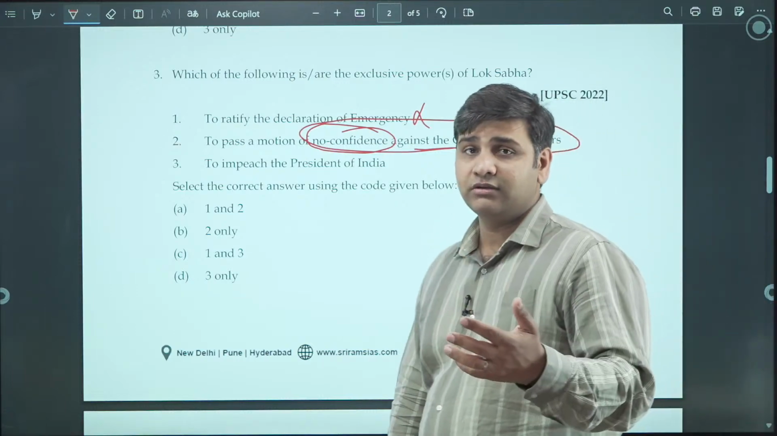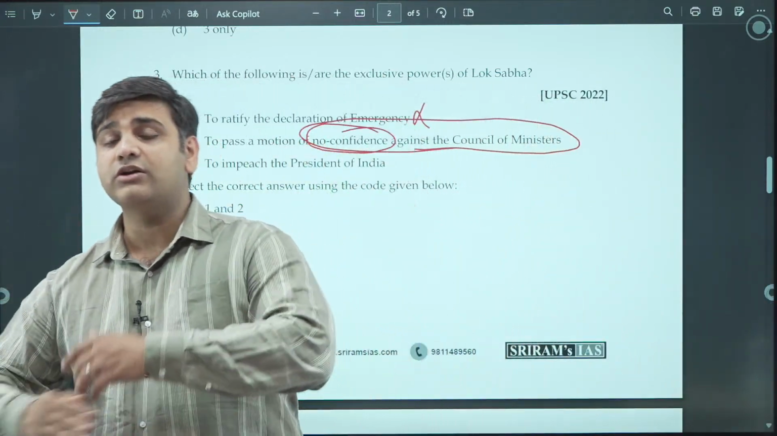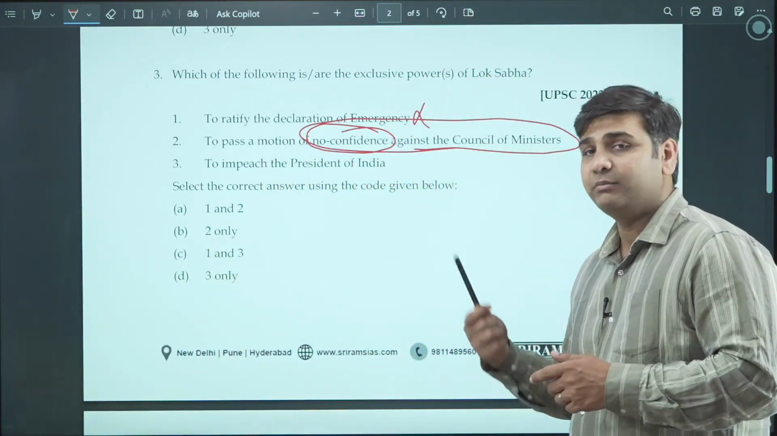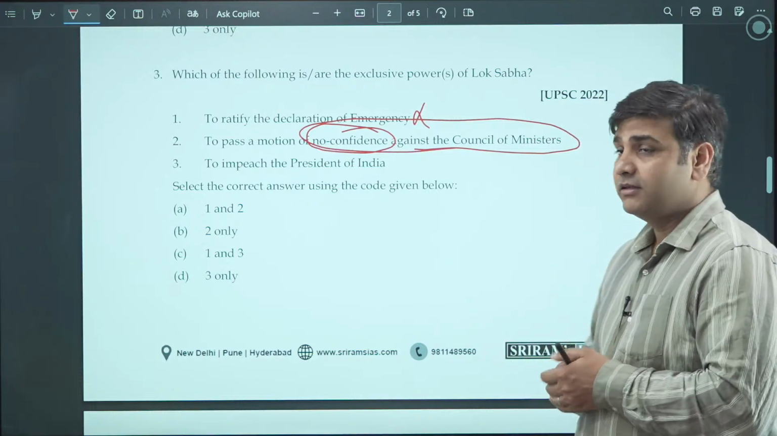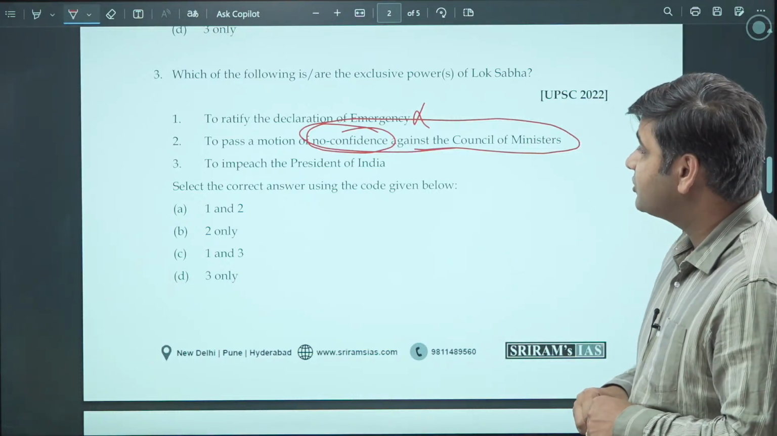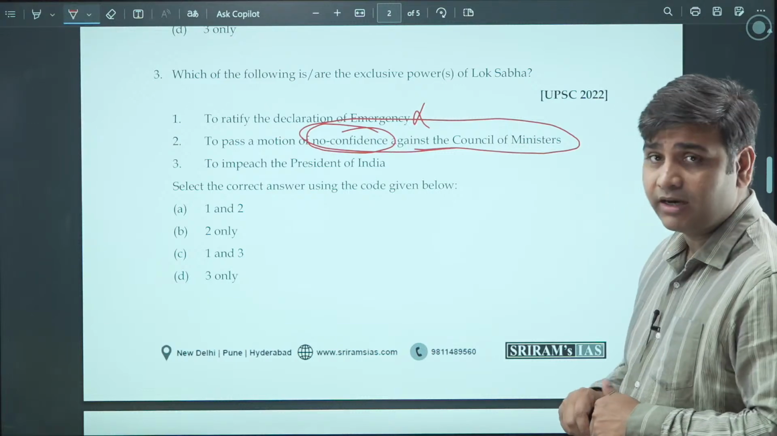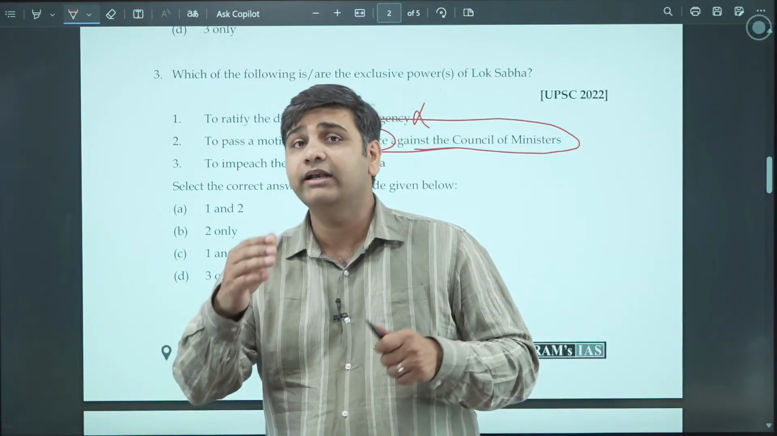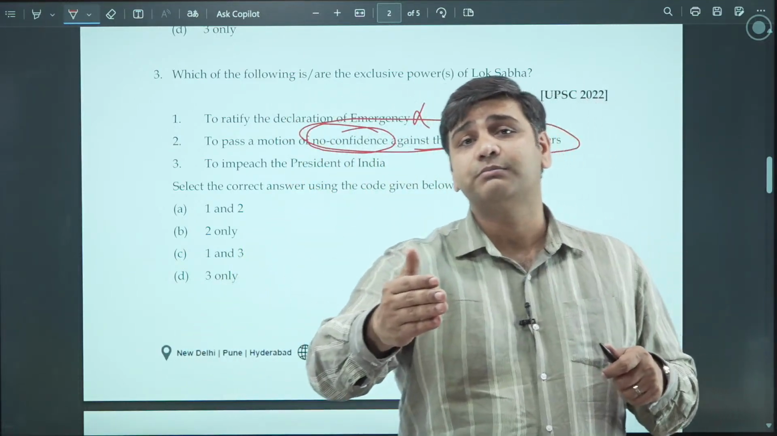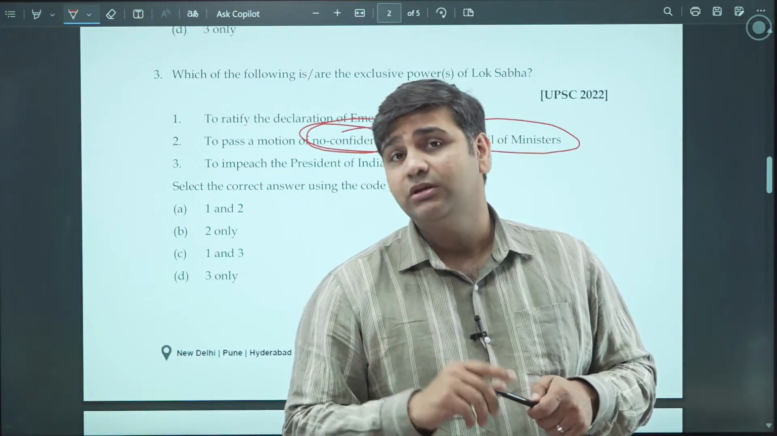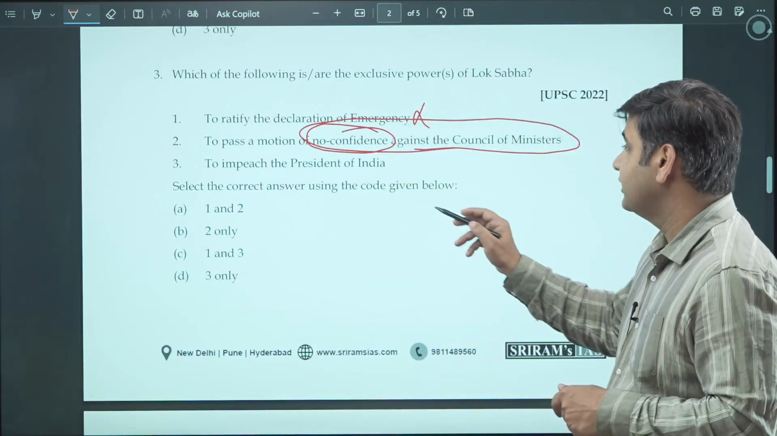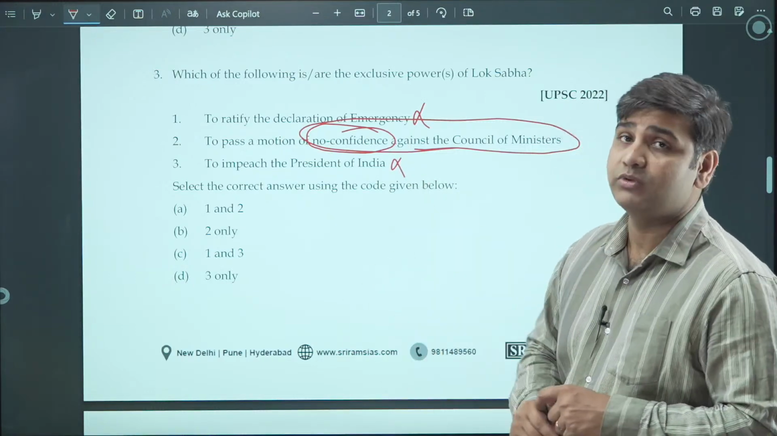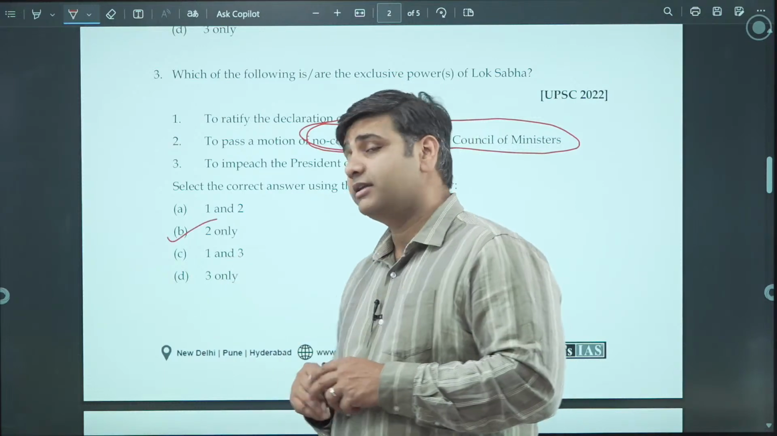Also censure motion, cut motion, which we have seen. Those are also the exclusive power of Lok Sabha only, especially in the financial matters and matters relating to no confidence. To impeach the President of India. If you see the impeachment under Article 124, it is given that the impeachment has to be done and both the houses of the Parliament have to pass the resolution by special majority. So, again, both the houses. So, this is not the correct option. Only option number 2 is correct, and hence B is the correct option here.